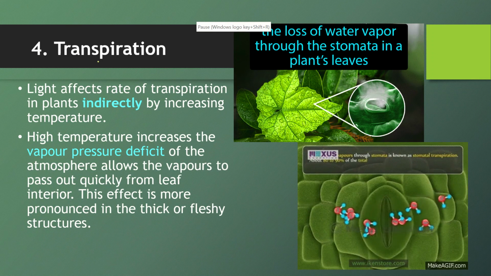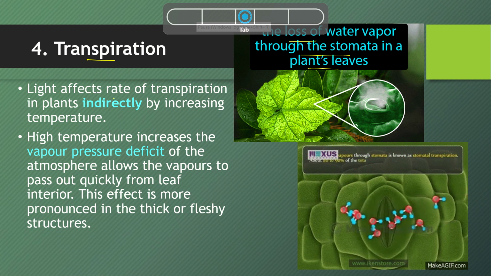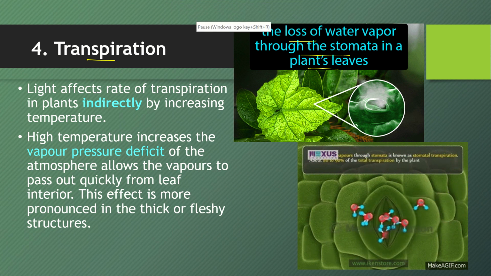Then the fourth effect of light is transpiration. What is transpiration? You all know the loss of water vapor through the stomata in plant's leaf is called transpiration. And here we have seen the leaves, from the stomata, the water is getting released in the form of vapors. Now high temperature increases vapor pressure deficit of the atmosphere. We all know. Then the surrounding air will become dry, because of which the leaves are going to lose water immediately in the form of vapors, which is called transpiration. And this is how it takes place.